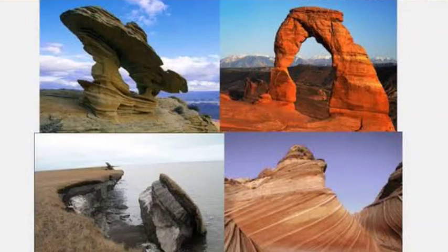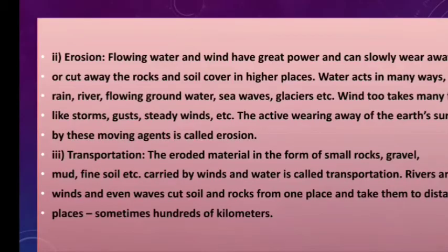When the water loses its capacity or energy, it leaves the materials in particular places only. Similarly, winds are also the same. During cyclone time, you can observe what happened. Understand? We'll go to another topic.